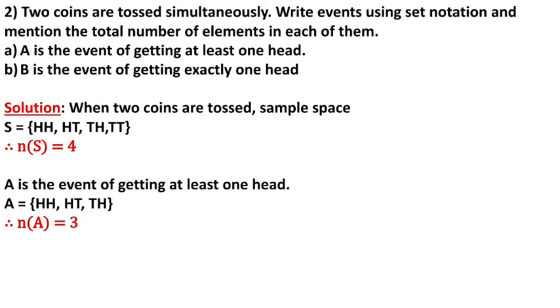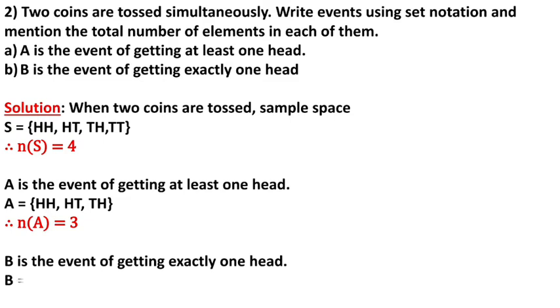Second event is given, B is the event of getting exactly one head. Exactly one head, only one head should be there. So here only one head, which is HT, TH, only 2 are there. Number of B is 2. So here it is asked only to write the number of elements. It is not mentioned over here to find the probability.